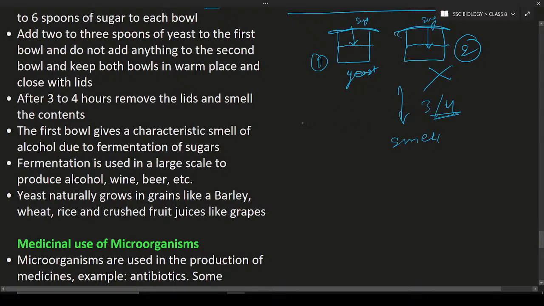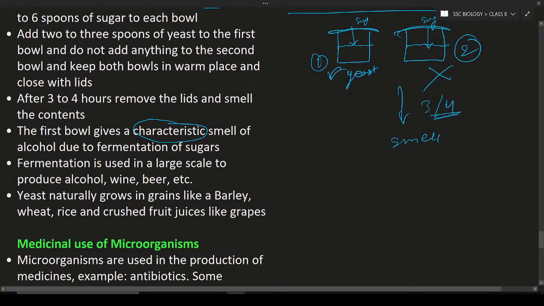In the first bowl, you can see a characteristic smell. It means this bowl gives some kind of alcohol smell, and the second bowl will not give any smell. You can find the characteristic smell only in the first bowl because of the fermentation of the sugars. Sugar fermentation is occurring in the first bowl because of adding the yeast. Yeast is going to consume sugar, and when the yeast consumes sugar, it produces alcohol and also carbon dioxide. So you can identify the alcohol smell in the first bowl.